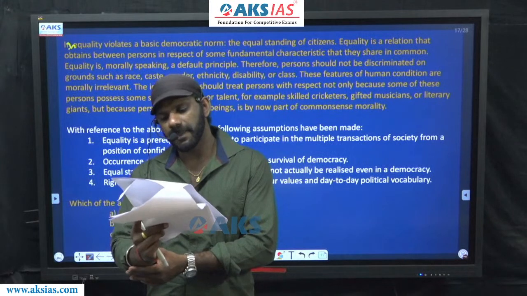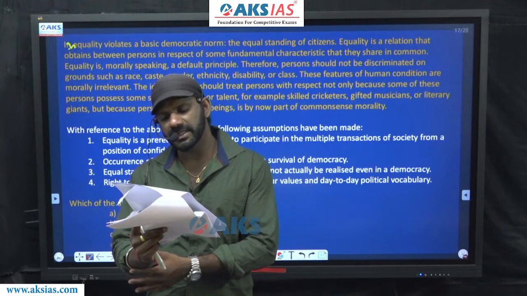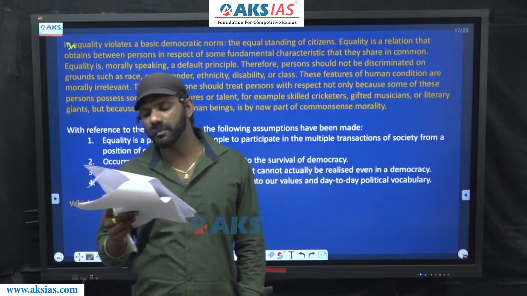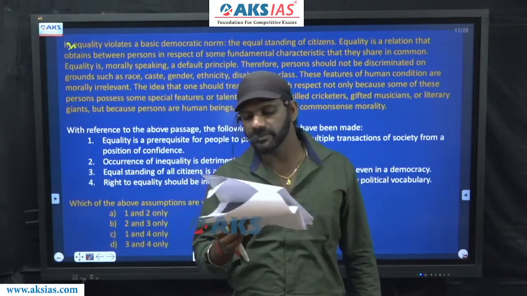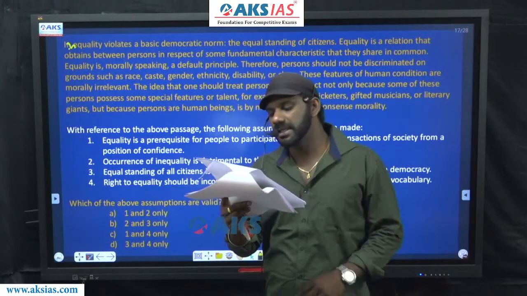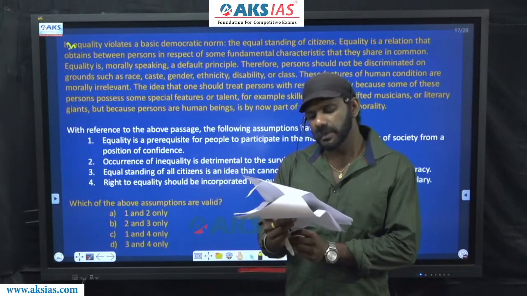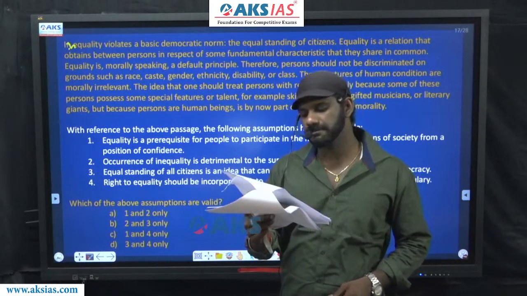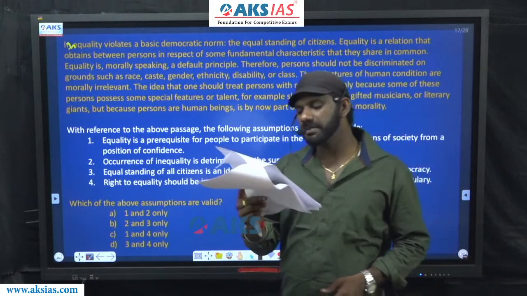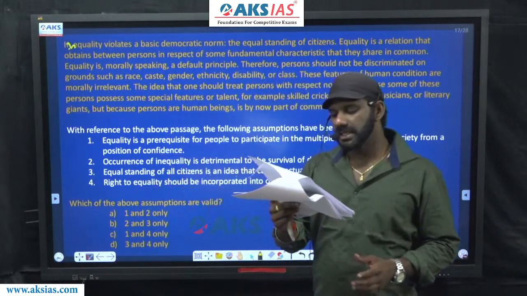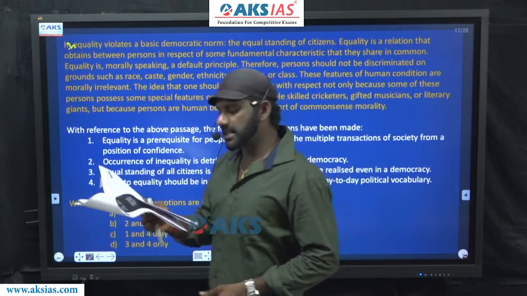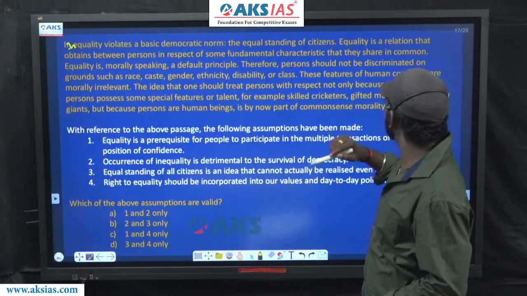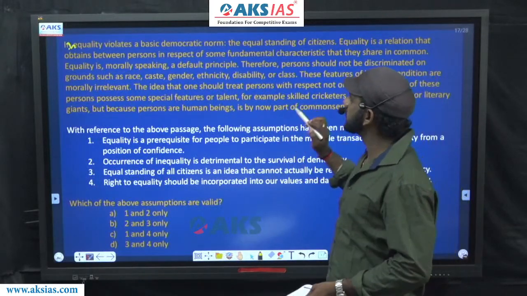Equality is a relation that obtains between persons in respect of some fundamental characteristic that they share in common. Equality is, morally speaking, a default principle. Therefore, persons should not be discriminated on grounds such as race, caste, gender, ethnicity, disability, or class. I told you earlier as well, therefore is a cause and effect indicator connecting a reason and a result.